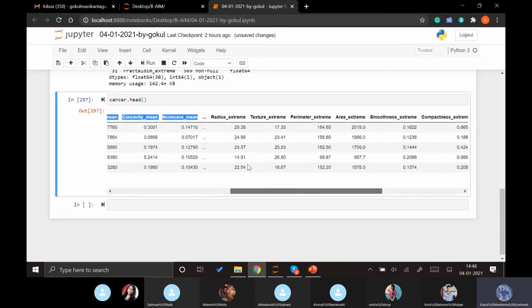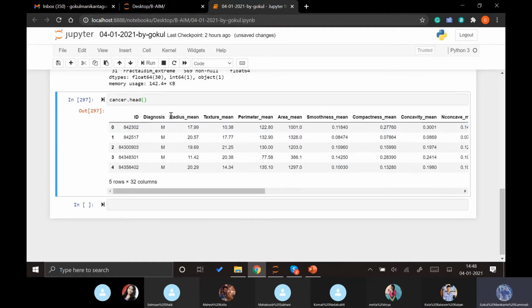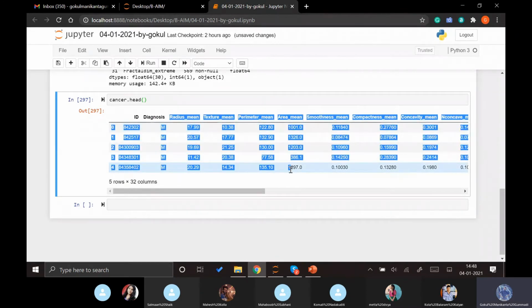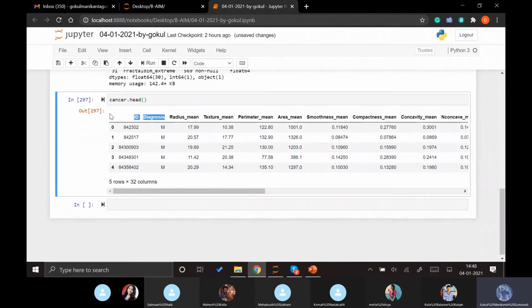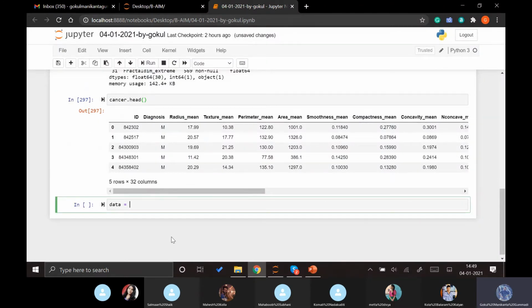So first, we need to apply the dimension reduction on this part. We quickly remove these two columns from the data and create new data.